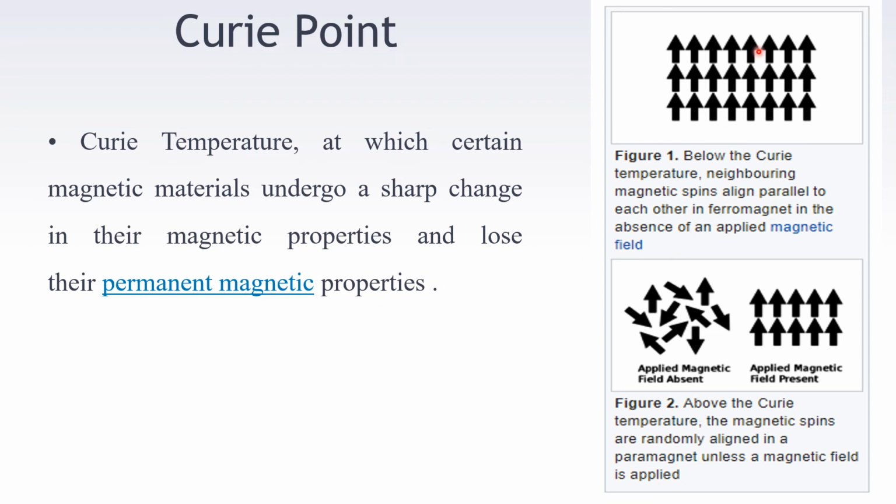Here it is shown by the diagram. Below the critical temperature, all the dipoles are aligned in one direction, so they work as a magnet. But after the critical temperature decided for that material by the manufacturer, if you increase the temperature, then all the dipoles will get randomly arranged and it will lose magnetic properties and act as a paramagnet, like wood, plastic and copper.